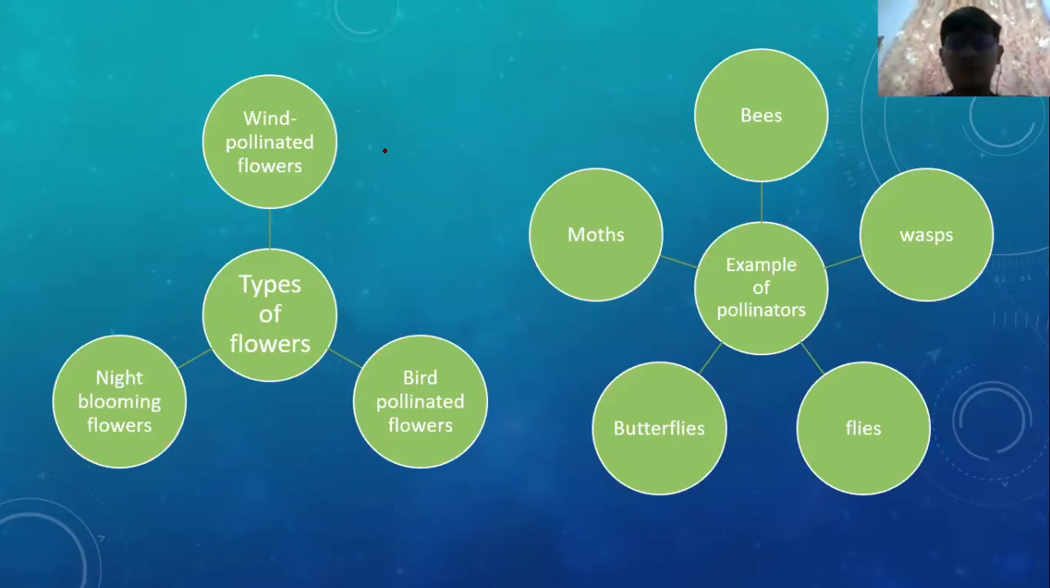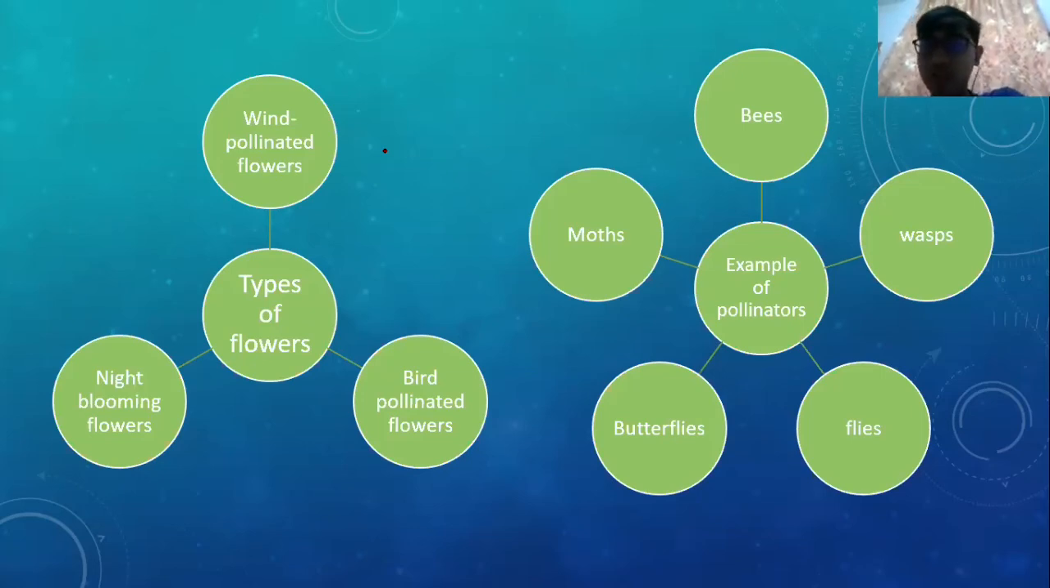Untuk wind pollinated flowers ni biasanya dia tak atraktif lah sebab dia tak perlukan ejen pendebungaan. Sebab ejen pendebungaan dia just angin. Tapi untuk bird dengan night ni, bird ni termasuk insect sekali lah. Dia sebenarnya haiwan lah semua. Dia biasanya cantik, dia colourful lah. Tapi untuk night blooming flowers pula, dia biasanya warna putih, lepas tu dia ada bau yang kuat. Tu untuk night. Lepas tu example of pollinators, bees, wasps, flies, butterflies and moths.